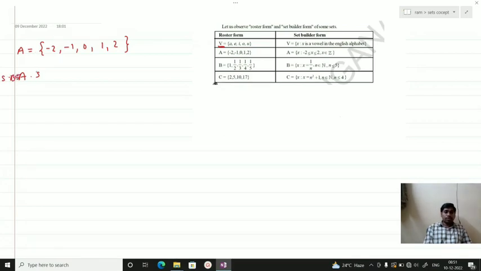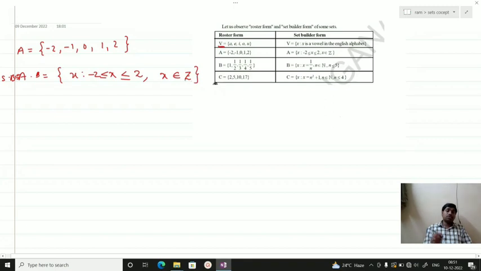So in set builder form, you will write x is such that x is greater than or equal to -2, but less than or equal to 2. Both conditions must be written in the same form in this way. Then comma, x belongs to integers. I already told you in the previous slide that numbers that are positive, negative and including 0